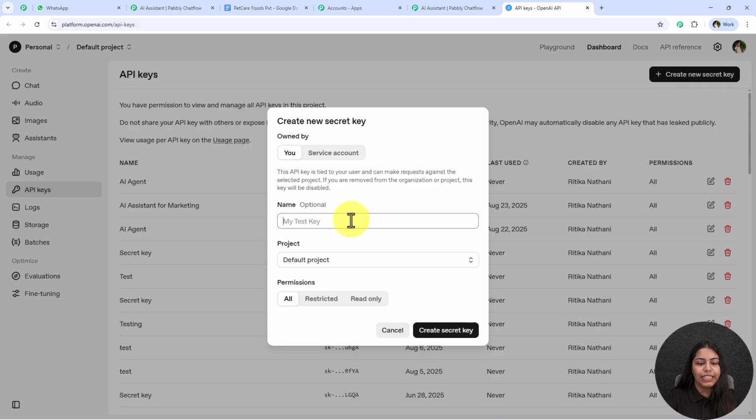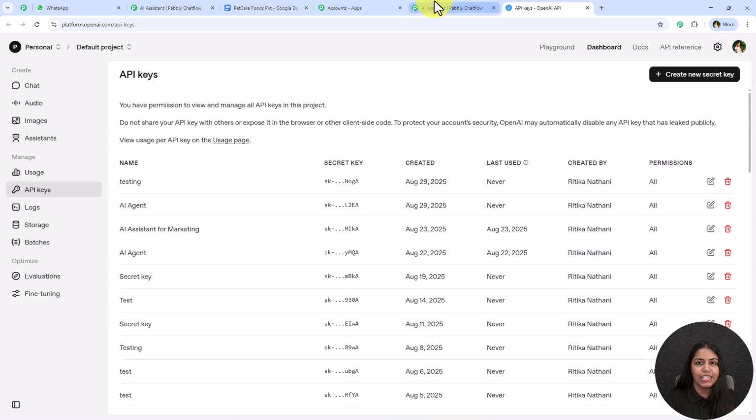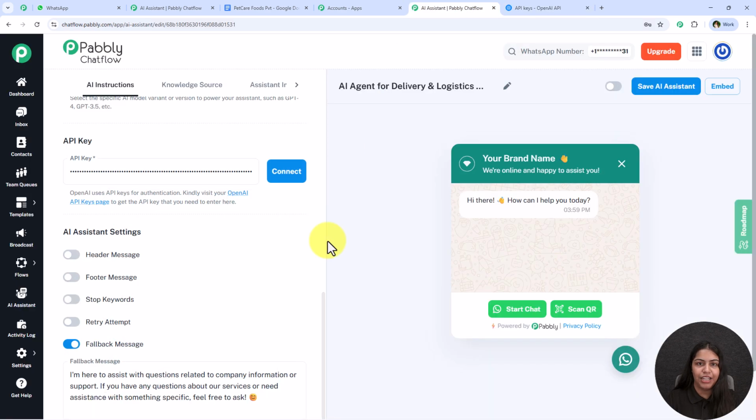Now you have to enter the key name. Let's say I'm going to name my key as testing, and for the project, I'm going to select default project and click on this create secret key button. And as you can see, this is my API key, so I'm going to simply copy this API key and then click on done and paste this API key right over here in my workflow.